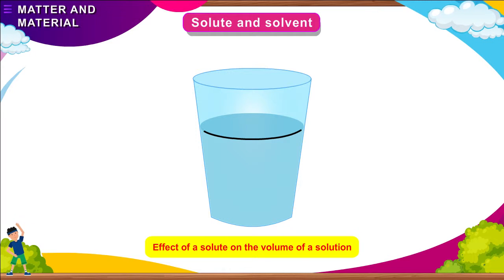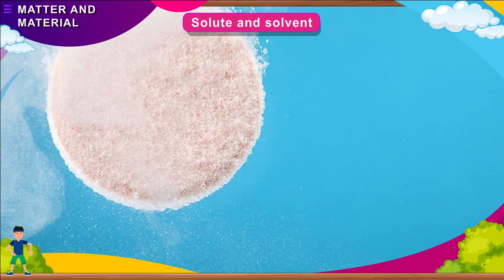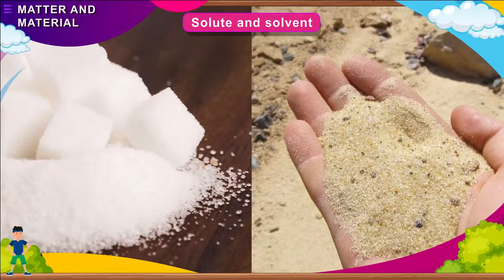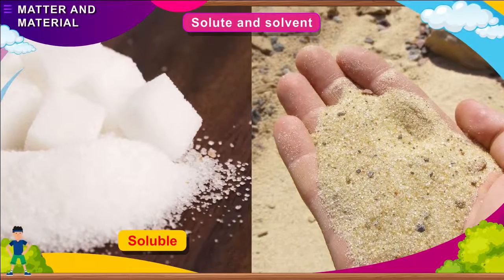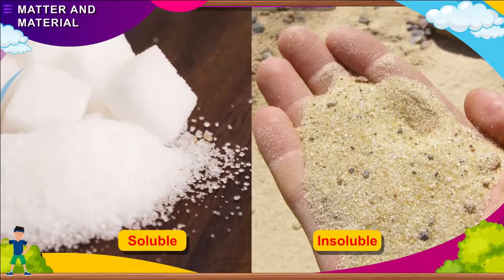We know that the molecules of a liquid are loosely held together. So, there are empty spaces between the molecules. When sugar dissolves in water, its molecules fill the empty spaces between the molecules of the water. This is why there is no increase in the level of the solution. Water is known as a universal solvent because it can dissolve a wide variety of substances. Substances that can dissolve in water are soluble in it, while those that do not dissolve are insoluble in it.